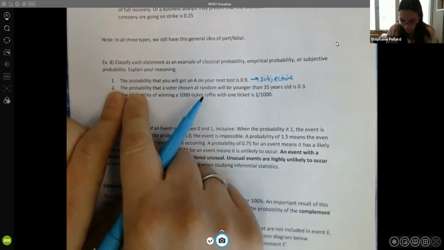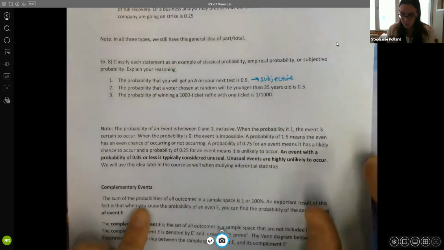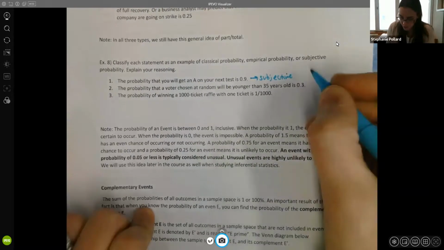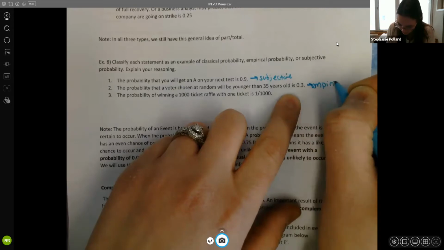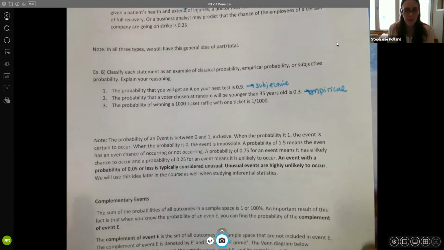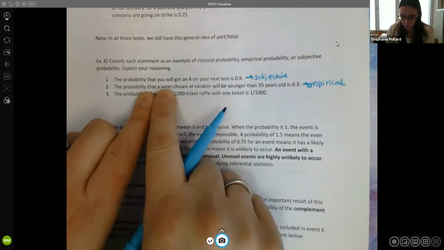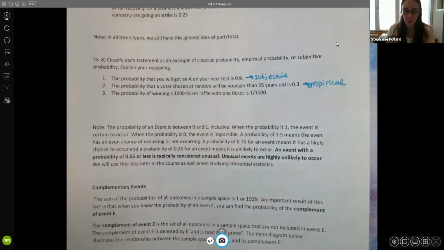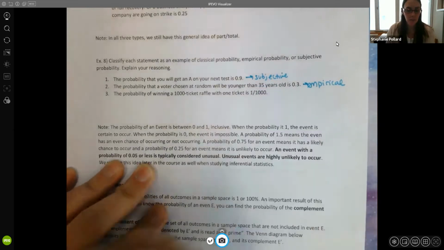For 2, the probability that a voter chosen at random will be younger than 35 years old is 0.3. So this is a great example of empirical data or empirical probability because it looks like it's based on some sort of survey that's been conducted or survey data from the real world, right? We kind of see this real world notion of voters being chosen at random and choosing one that's younger than 35 years old, for instance.